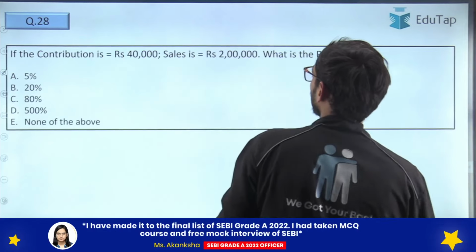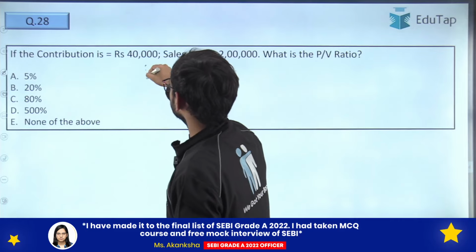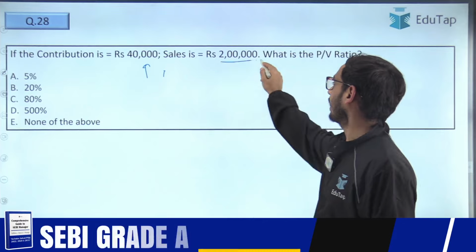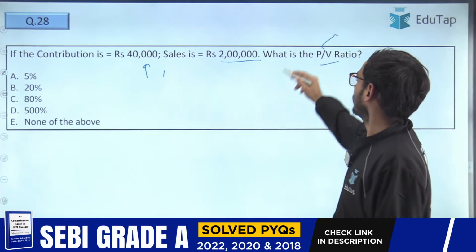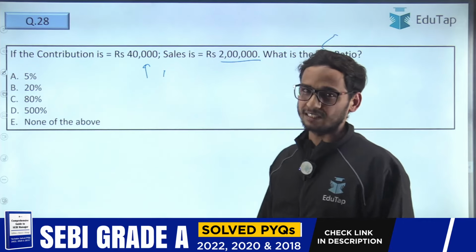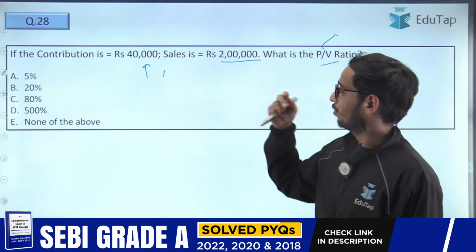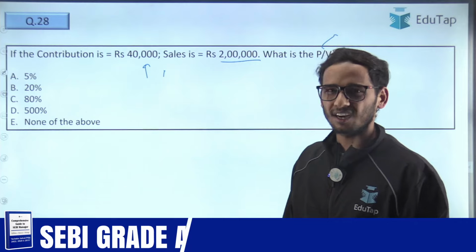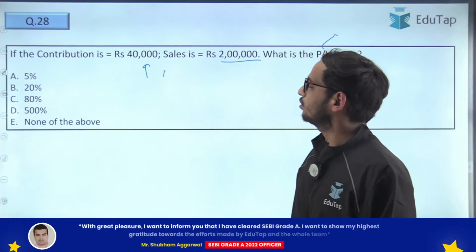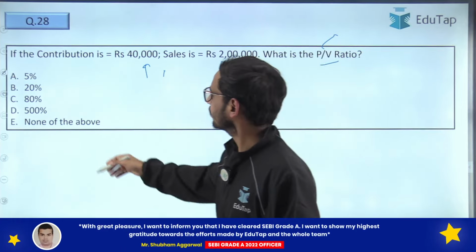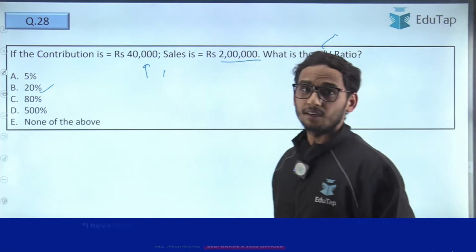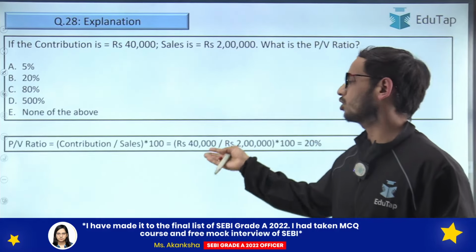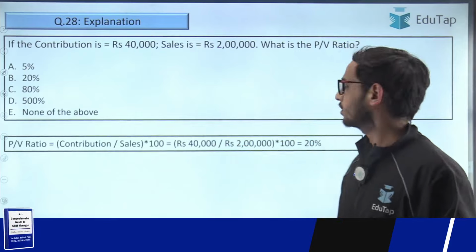Okay, let's move ahead with our 28th question. It says if the contribution is 40,000 and sales is 2 lakh, what is the PV ratio? PV ratio is basically contribution upon sales. Very easy. So 40,000 is your contribution, sales is your 2 lakh, it is 1 by 5, isn't it? And 1 by 5 is your 20%. So no need to even calculate it. Answer would be 20%, B. Simply, the formula is contribution divided by sales, that is 1 by 5, and it is equal to 20%.